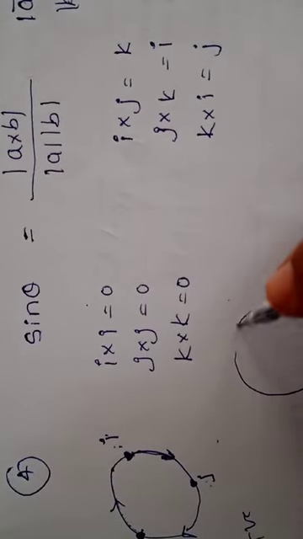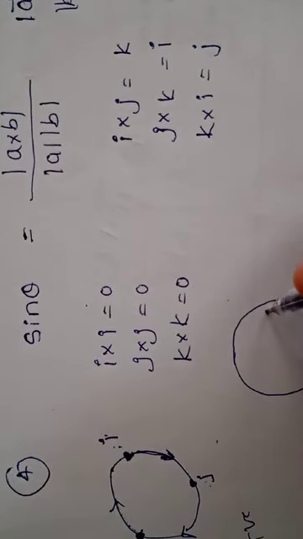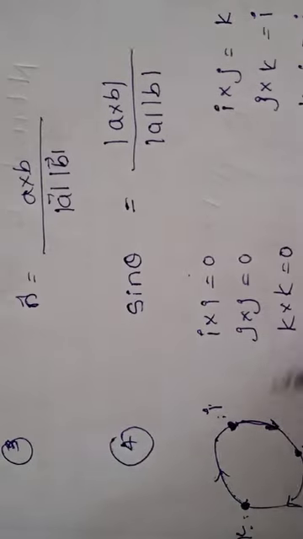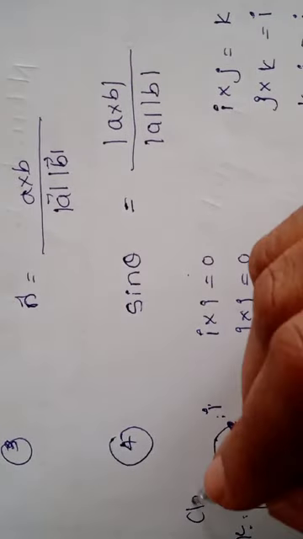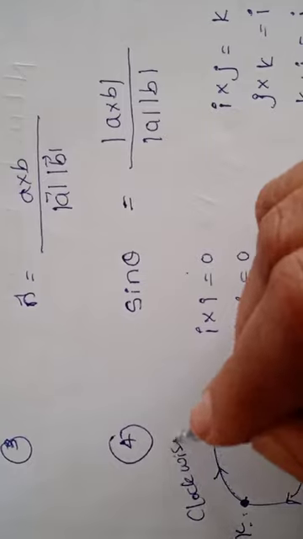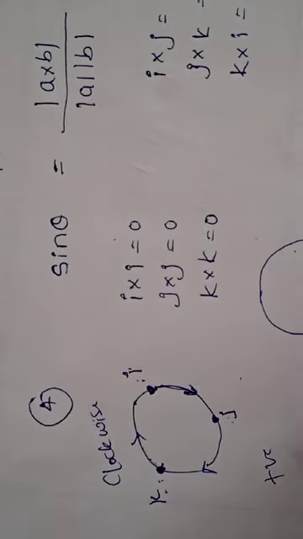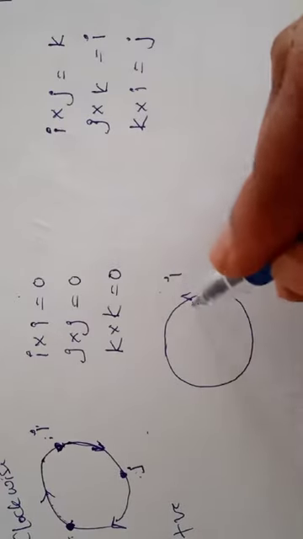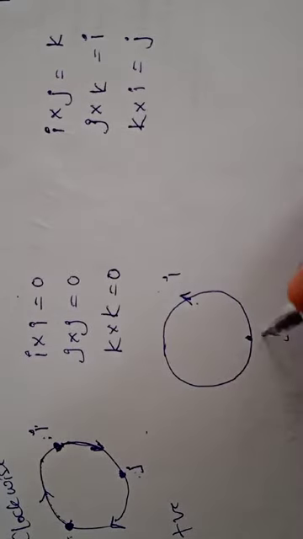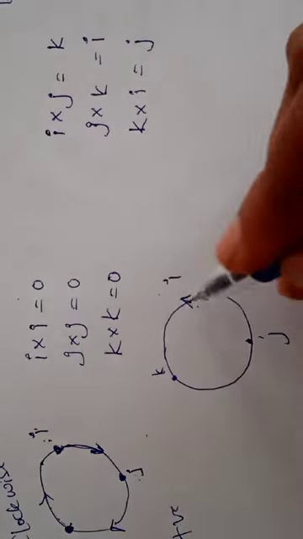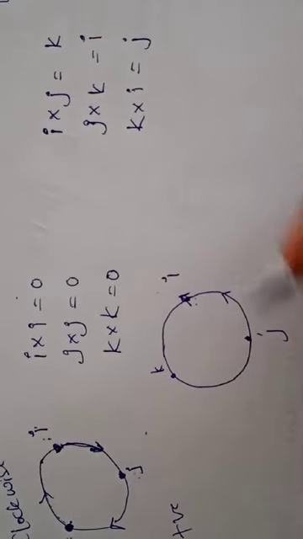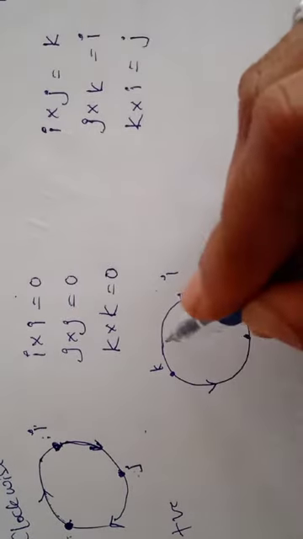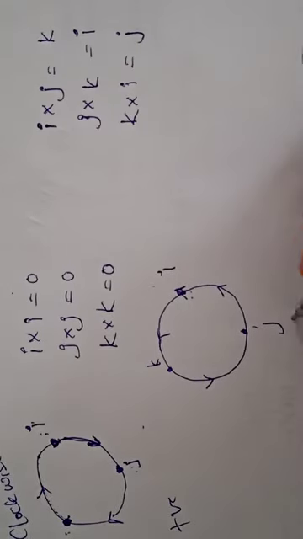Similarly, if we move in the clockwise direction, we will get negative values. Here is I, this is J, and this is K.